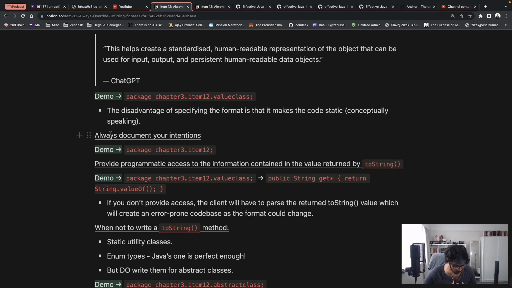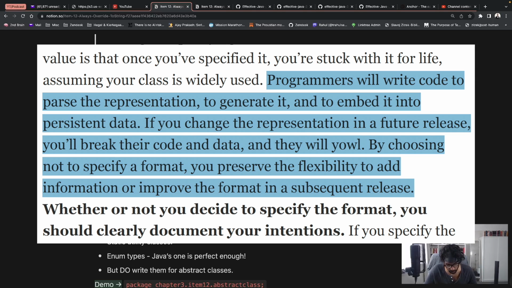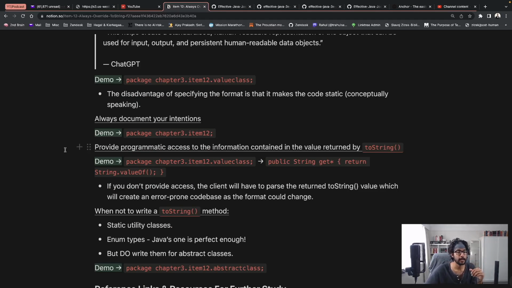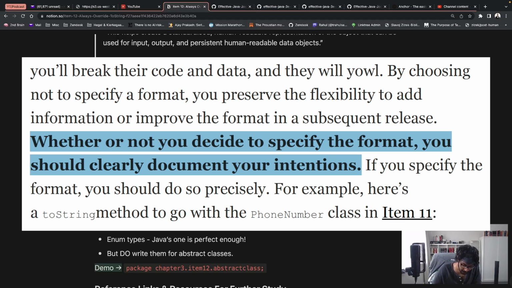As Joshua Bloch states, programmers will write code to parse the representation, to generate it, and to embed it into persistent data. If you change the representation in a future release, you break their code and data, and they will yowl. By choosing not to specify a format, you preserve the flexibility to add information or improve the format in a subsequent release. Yowl is a funny word, and in fact, a lot of programmers tend to do that. But one way to hopefully not make programmers yowl as much is that whether or not you decide to specify the format, you should clearly document your intention.